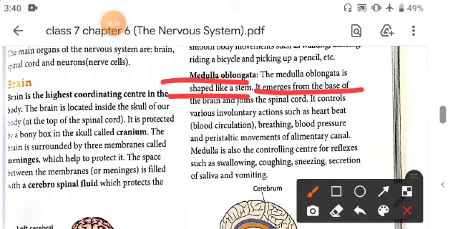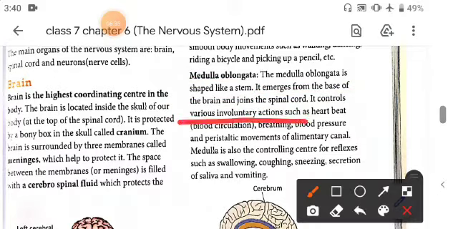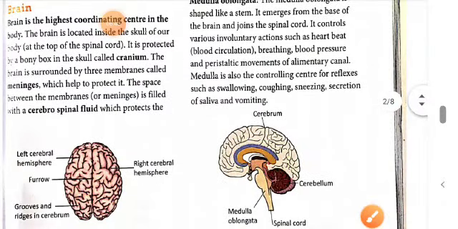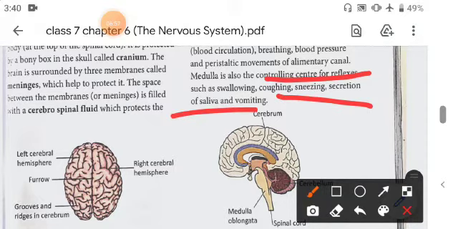It emerged from the base of the brain and joined the spinal cord. Now it controls various involuntary activities such as heartbeat, breathing, blood pressure, and peristaltic movements of alimentary canals. This medulla is also the controlling center of reflexes such as swallowing, coughing, sneezing, secretion of saliva, and vomiting.